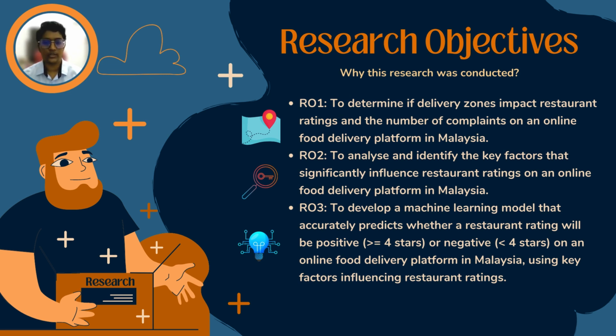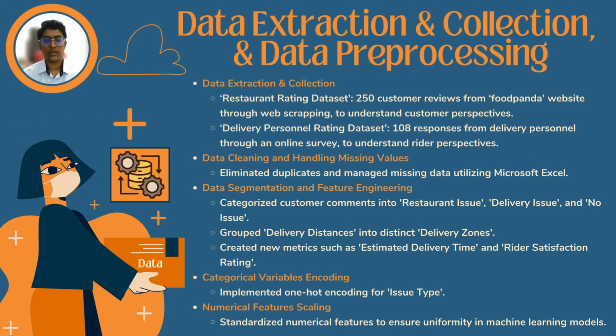The third area is machine learning. The objective is to develop a machine learning model that accurately predicts restaurant ratings as positive, which is equal to or more than 4 stars, or negative, which is less than 4 stars, based on the previously identified key factors. The research objectives were achieved by employing a 5-step research methodology framework. The first step was data extraction and collection.